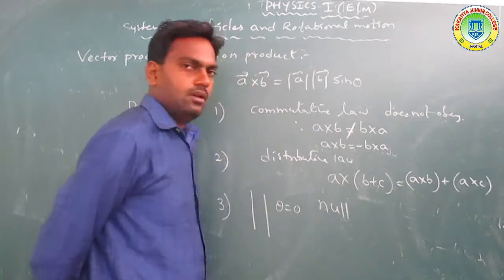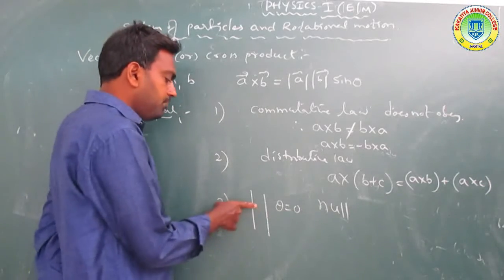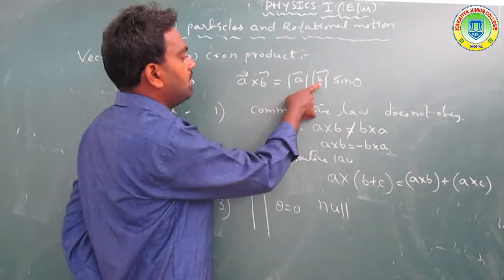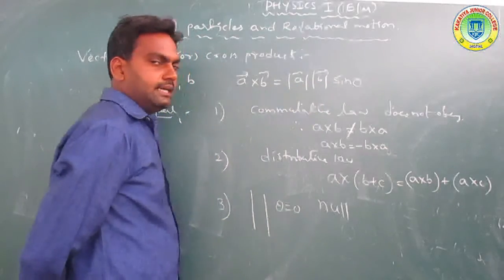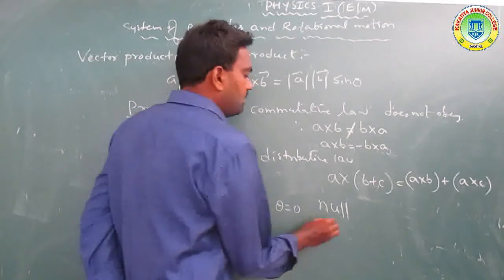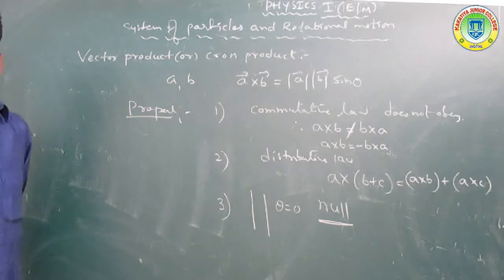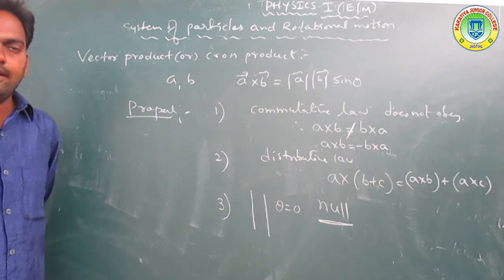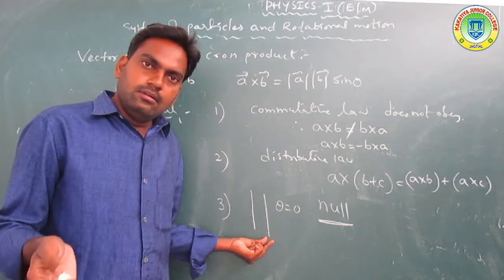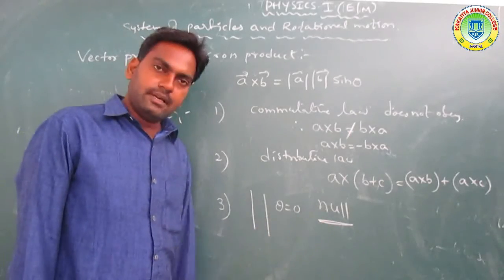Okay, got it. With two parallel vectors, A cross B is equal to AB sin theta, and theta is equal to 0, so sin 0 is 0. That is nothing but the null vector. So the cross product of parallel vectors is a null vector.